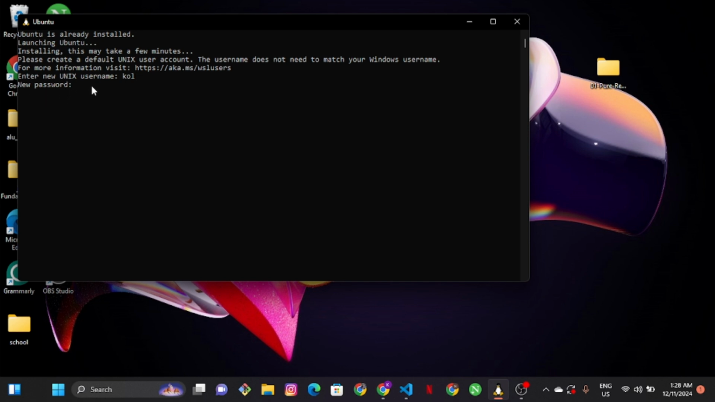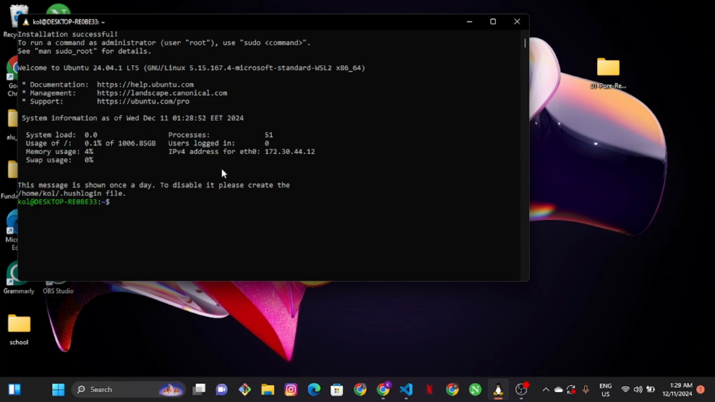So I'm just going to put my password, and I'm just going to retype it again. And you can see right here the installation was successful, and soon we are just going to have, yeah, so it's in right now. So what we are going to do is just run the next line of code that is here.